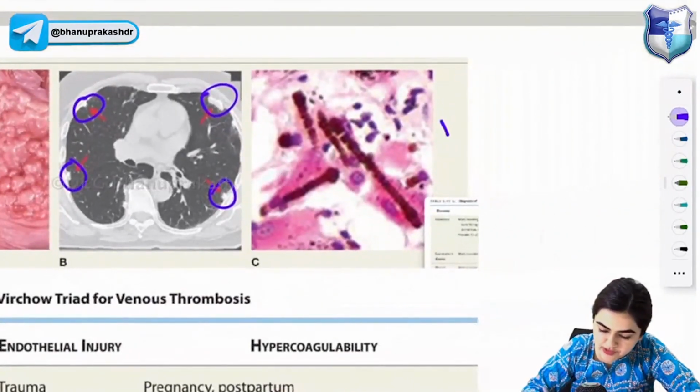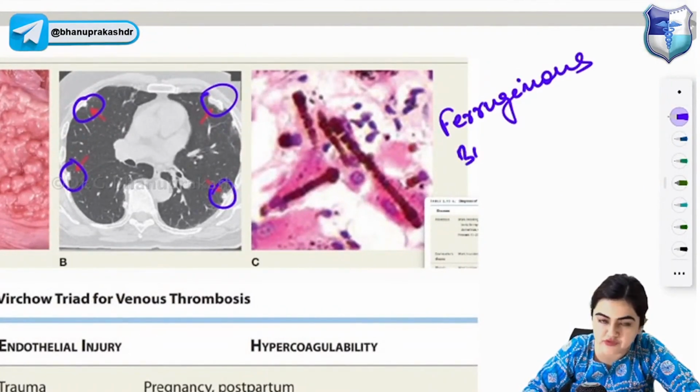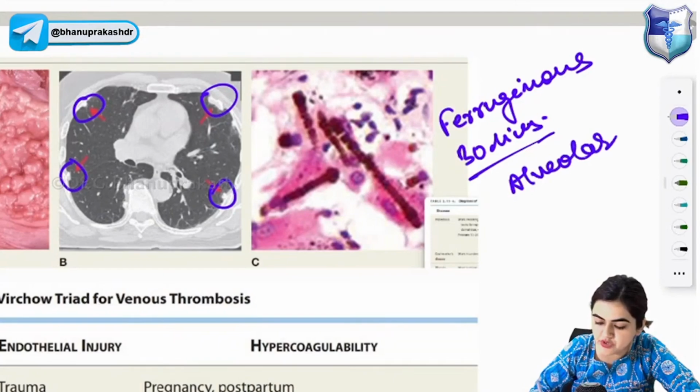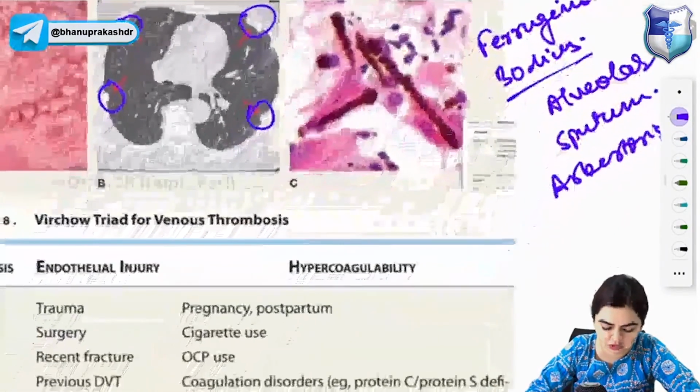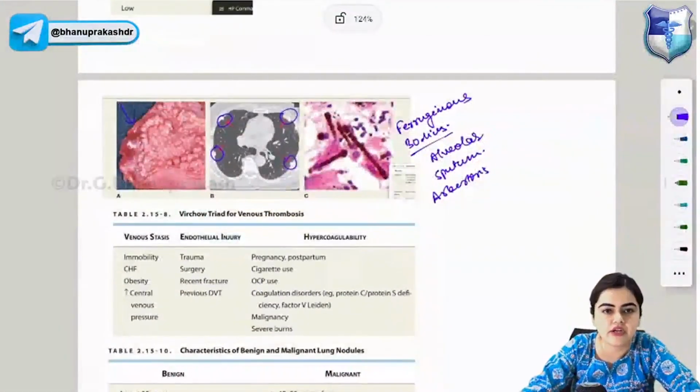Image C showing you a ferruginous body. This is how ferruginous bodies will look like. Dumbbell shaped body. Ferruginous bodies are seen in alveolar sputum, and this is a finding of asbestosis again. Okay. So these images were important.